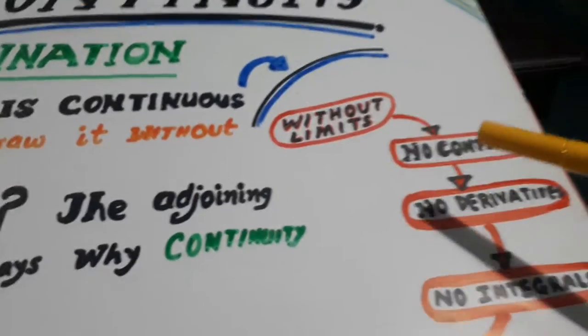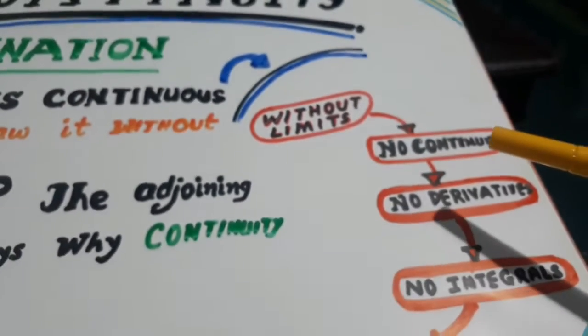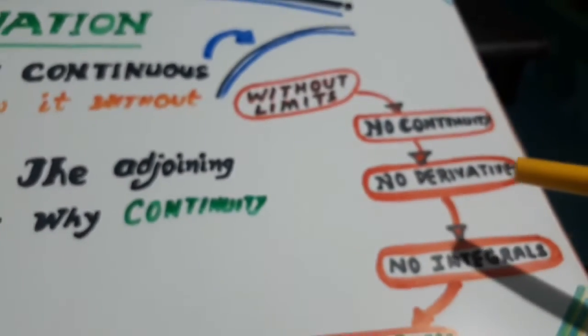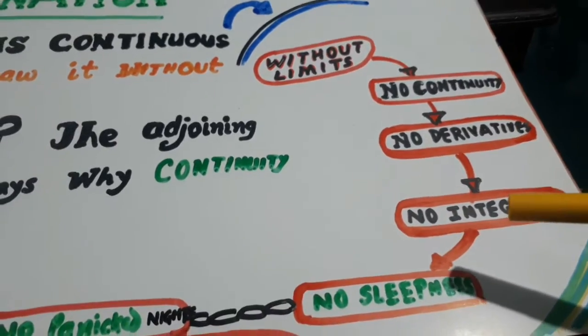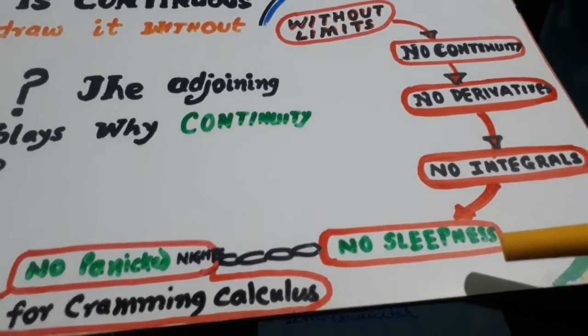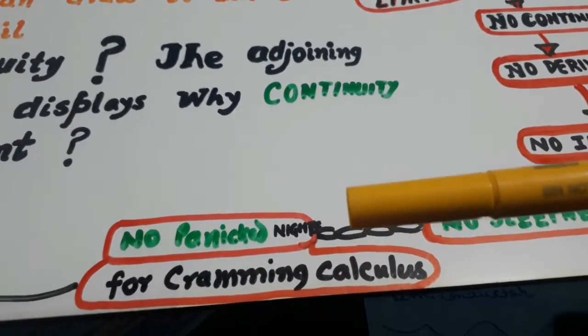Without limits, no continuity. When there is no continuity, no derivatives can be found. No derivatives, no integrals. No integrals, no sleepless nights. No panicked nights.